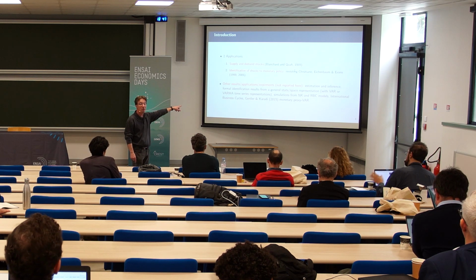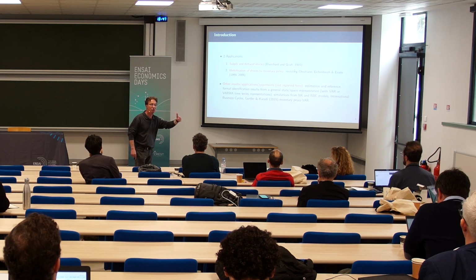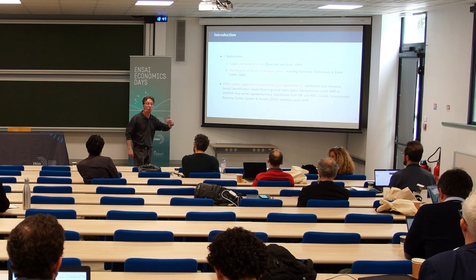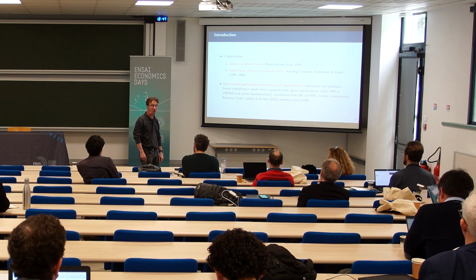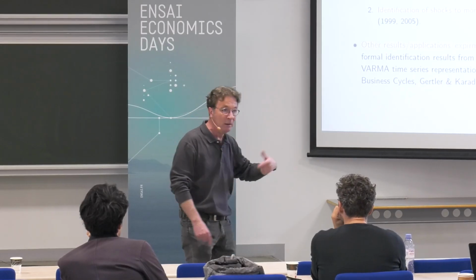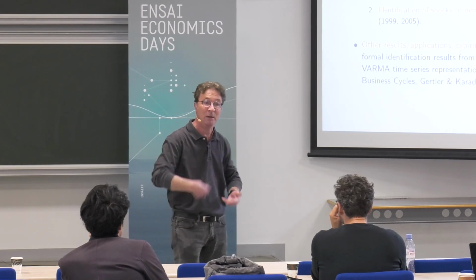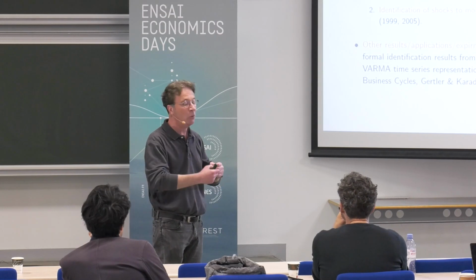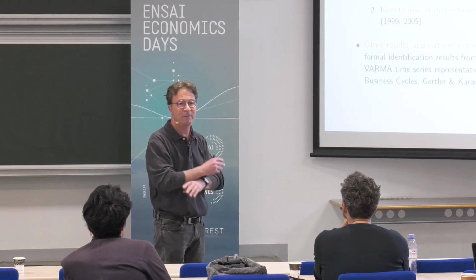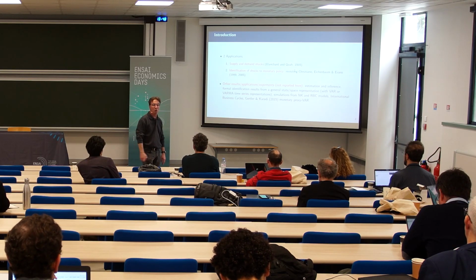I will not present some simulation experiments that we conduct using new Keynesian models that we simulate with three shocks, in order to inspect if our approach is able to properly uncover the structural shocks. Or we simulate an RBC type model, typically without observing the capital stock, estimating a VARMA. And in big samples, the approach works very well. This is not a problem of truncation bias or something like that. So the approach works well.